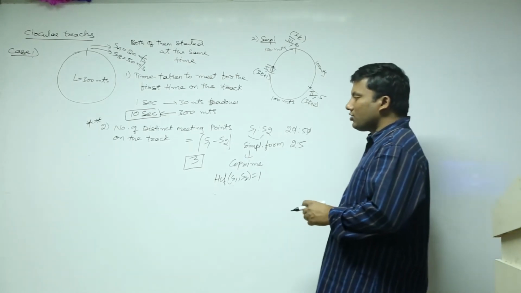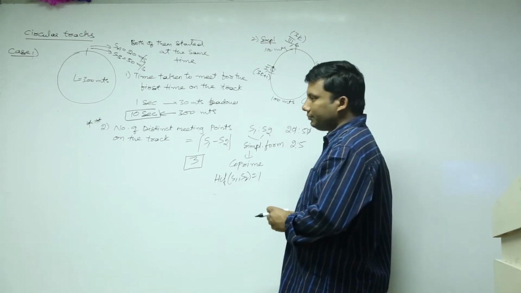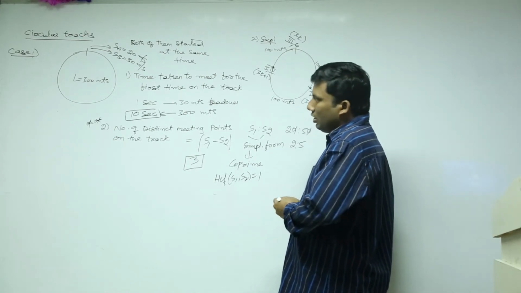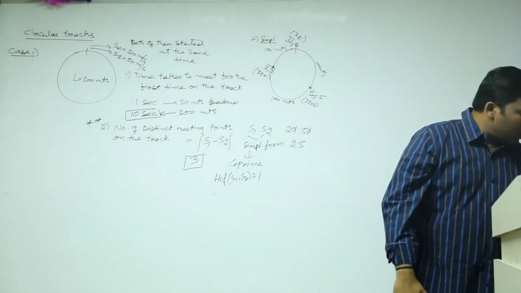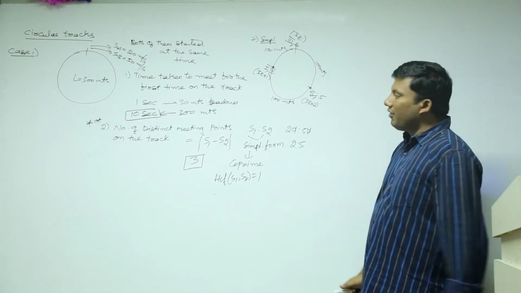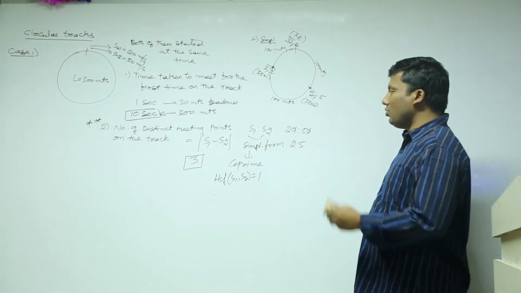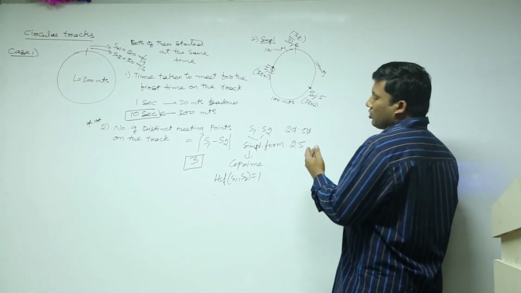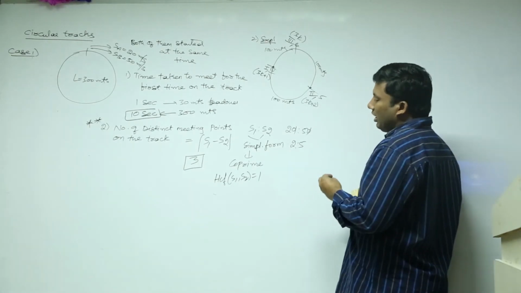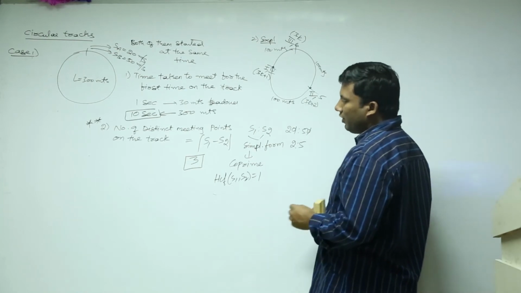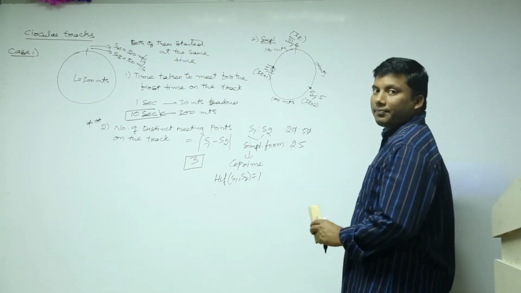Suppose this question can also be asked like this. Note, please write down the note. I hope it is clear. Number of distinct meeting points on the track is given by S1 minus S2. S1 and S2 should be in their simplest form. 20, 50, simplest form is 2 is to 5. 5 minus 2 is 3.